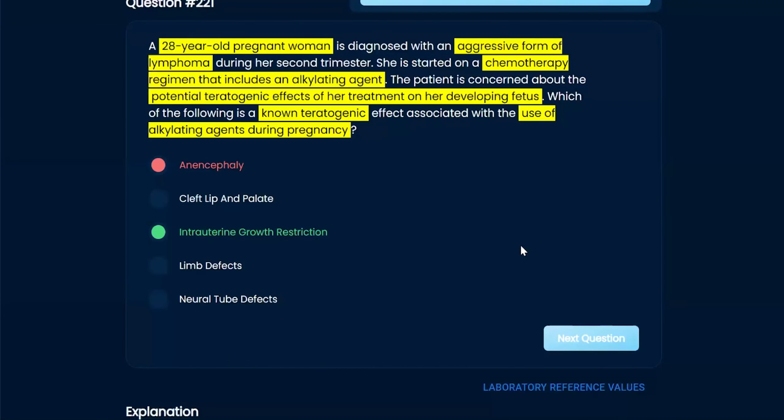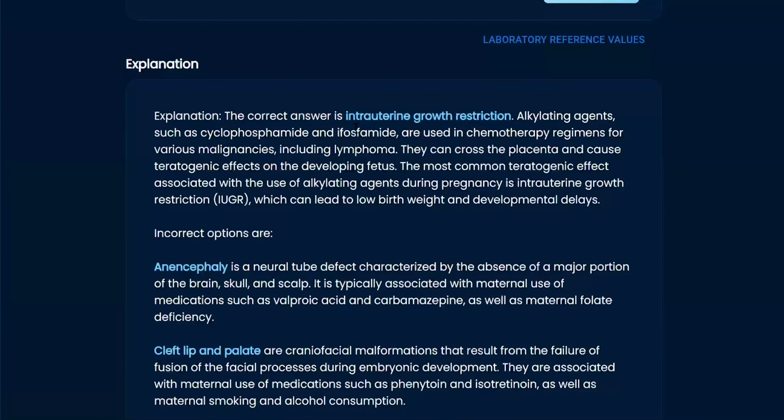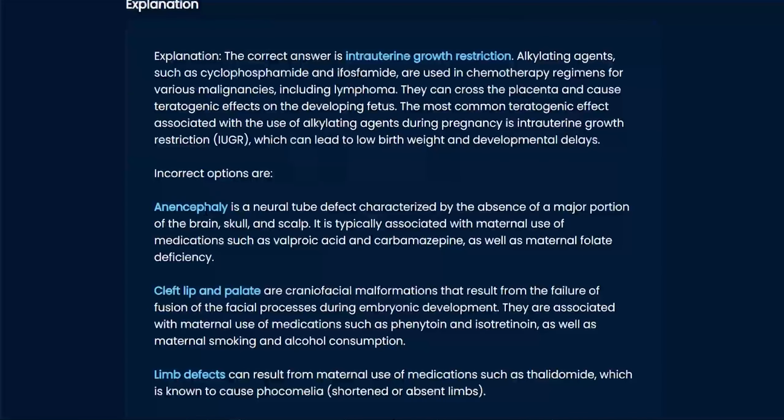Sometimes you know it or you don't know it, right? And so no use spending 10, 15 minutes on this question when the result is either you know or you don't. So in this particular case, alkylating agents, it's going to be intrauterine growth restriction. Did I remember that personally? No, I didn't remember that personally. But anencephaly is usually going to be folic acid issues.